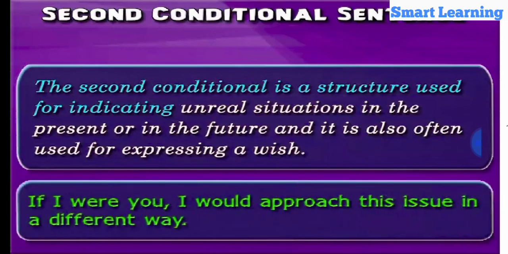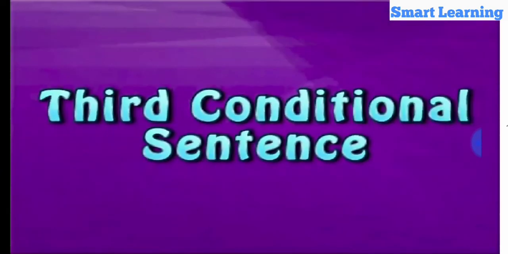If I were you, I would approach this issue in a different way. Here, a wish is expressed as, I wish I could be you. I could have approached this issue in a different way. So this is a second conditional sentence. Let us now see the next type of conditional sentence.